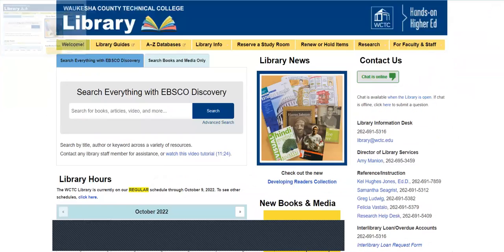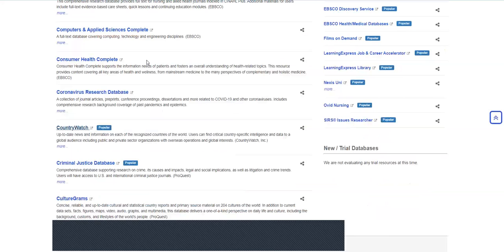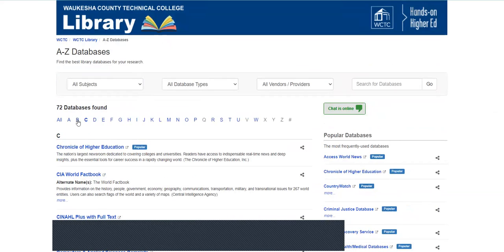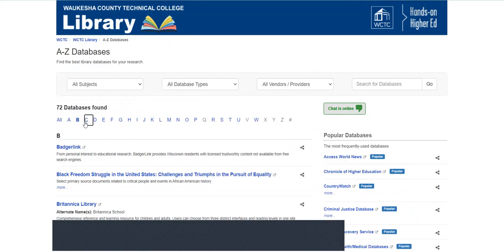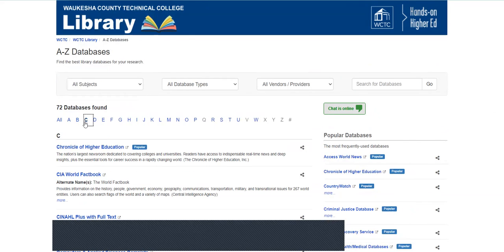That's how you can get to Britannica, Culturegrams, and Country Watch using the library databases. Again, it's under the A to Z databases tab. And then once you're there, you can skip around between the B section and the C section to get to the databases that you need.